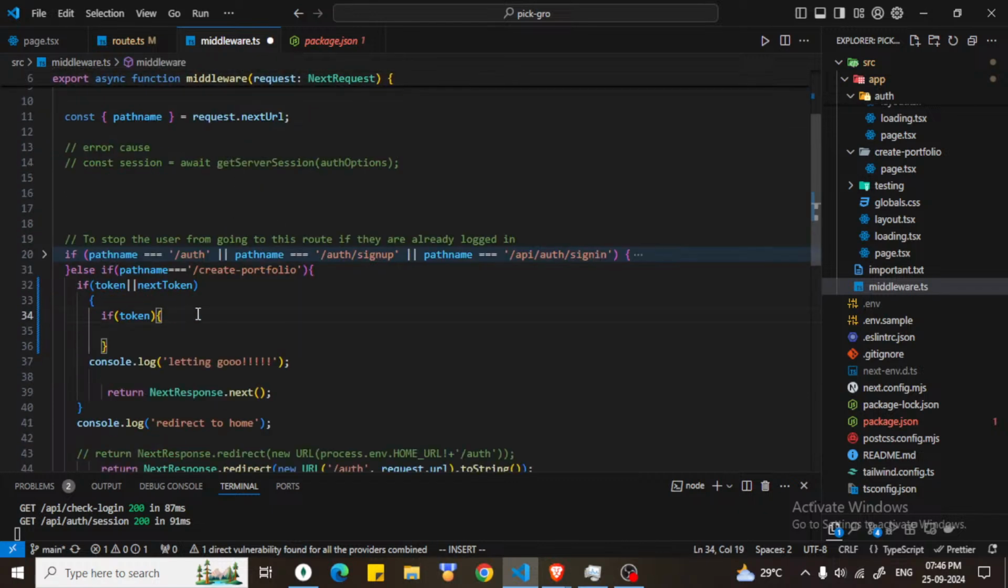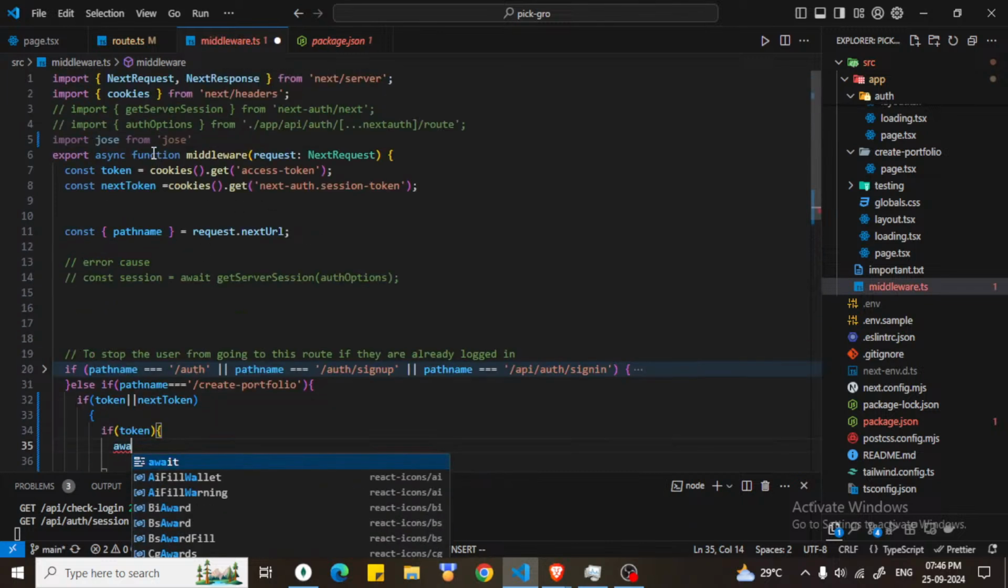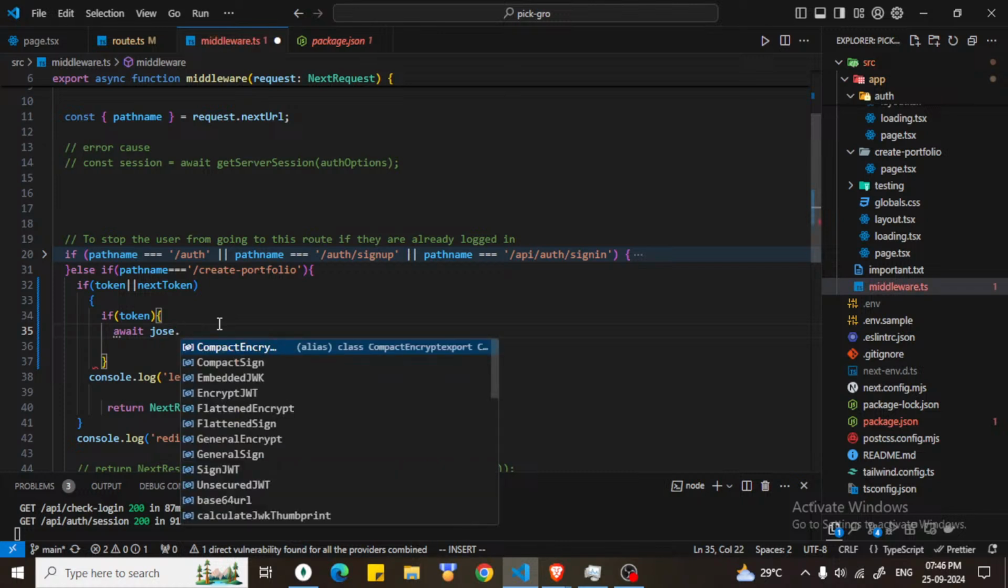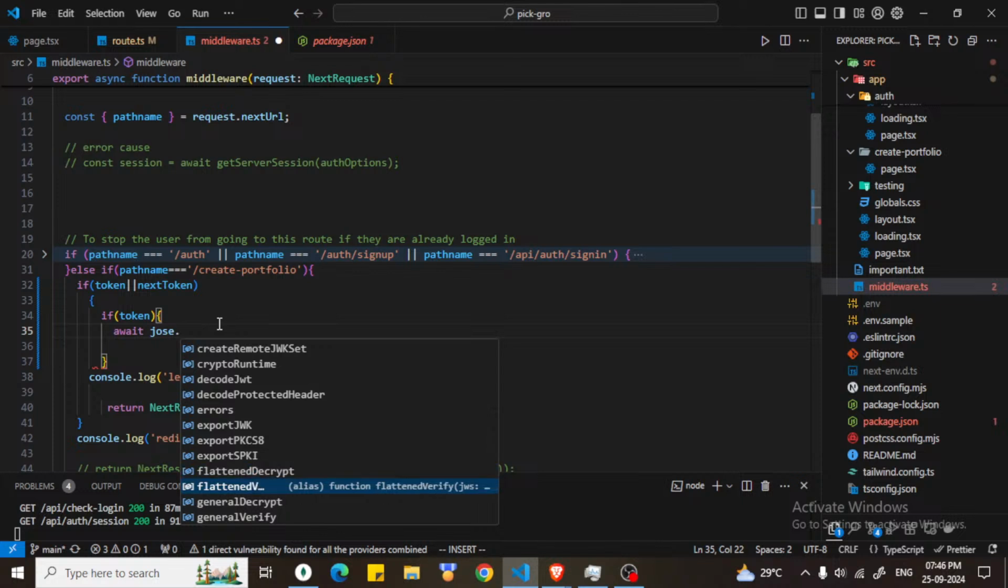Now if we have a token, we would try to, let me see if this is an async function, then only we can use await. jose dot, let me see. Okay, there are functions, but we only need to decode the JWT or something like that. There was one decode JWT, I can see that, but we don't need JWT verify, I guess.